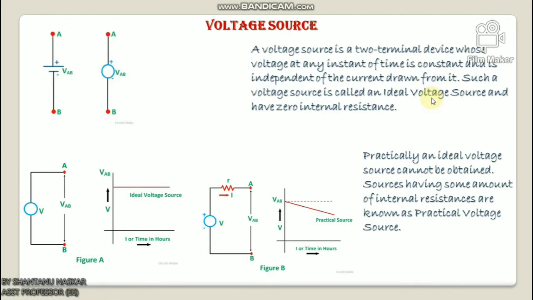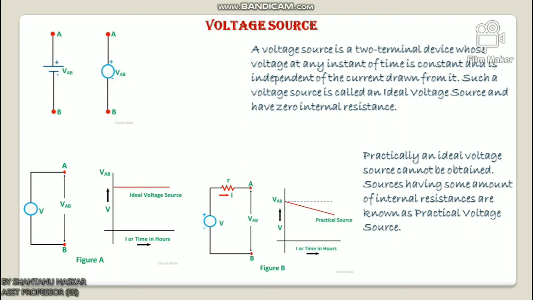A voltage source is a two-terminal device whose voltage at any instant of time is constant and is independent of the current drawn from it. Such a voltage source is called an ideal voltage source and has zero internal resistance.